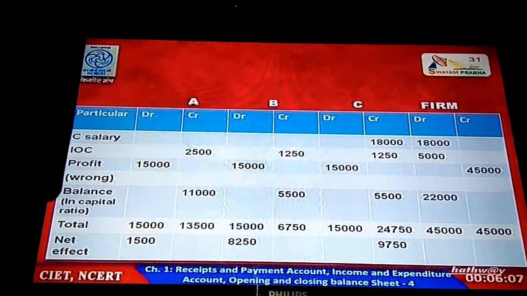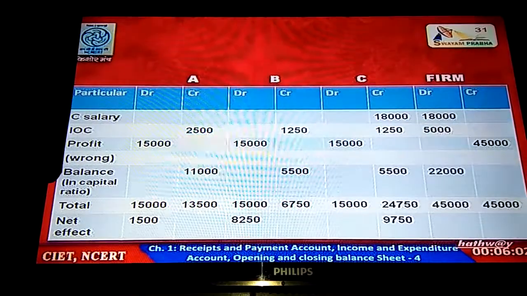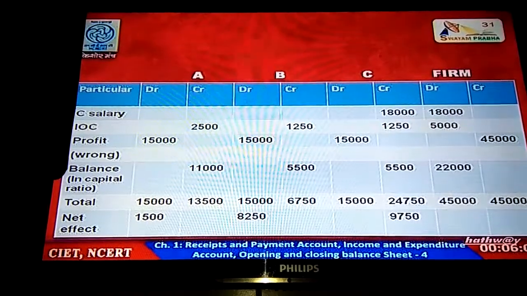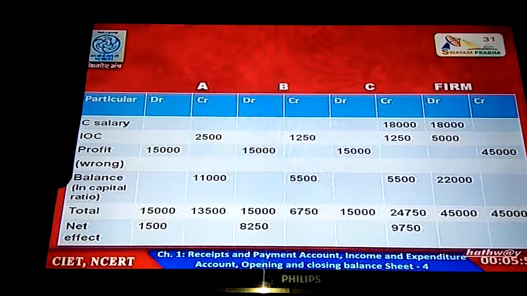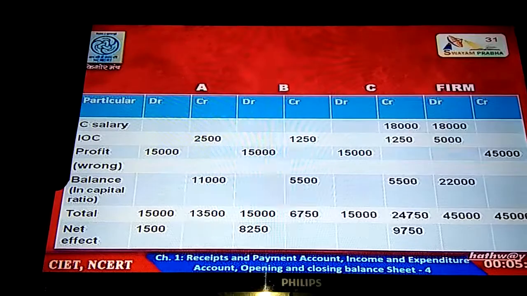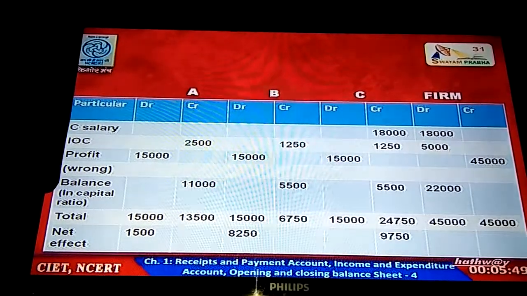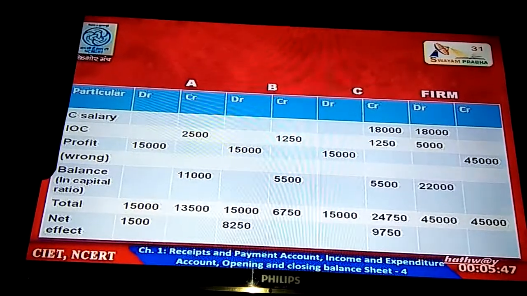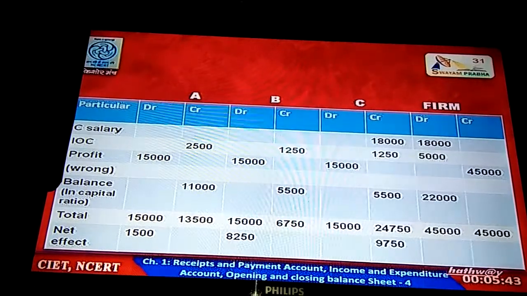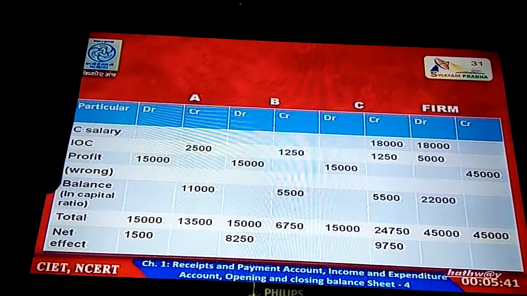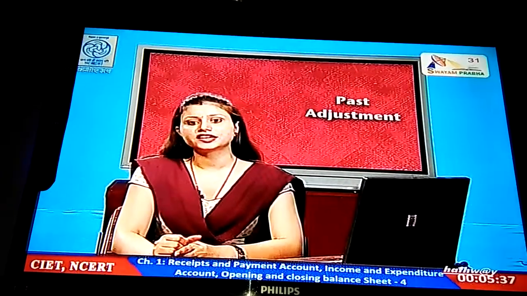It will become 15,000 debit, 13,500 on credit side. 15,000 on debit and 6,750 on credit side of B's column. Under C's column, debit side is 15,000 and credit side is 24,750. The firm column total is always tally, that is 45,000 and 45,000, because we have already found out the balance. Now we will calculate the net effect.